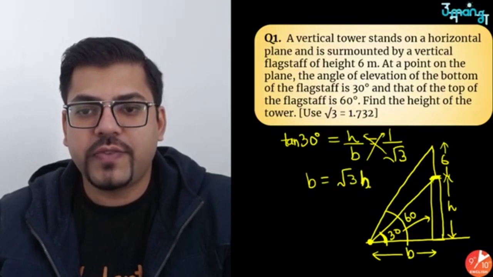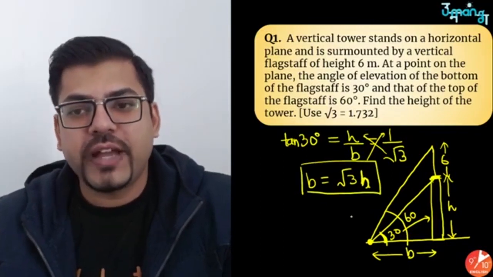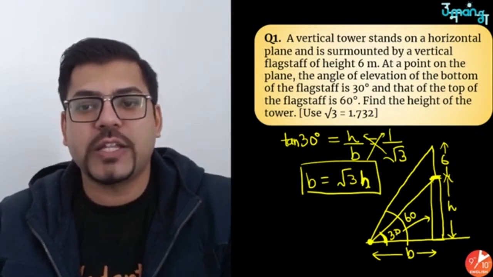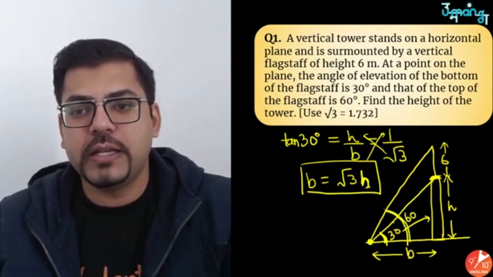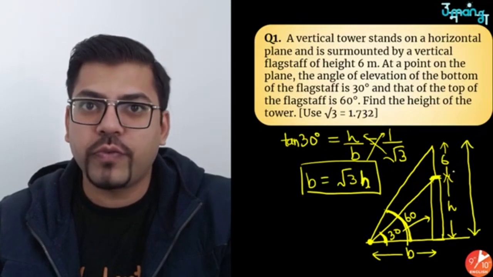This is our first equation, you can say. Now in the same fashion you have to apply for tan 60 as well. Tan 60, the bigger angle. So if this is the bigger angle, the height which we will take is the bigger height, that is h plus 6. That is the height we are going to take.